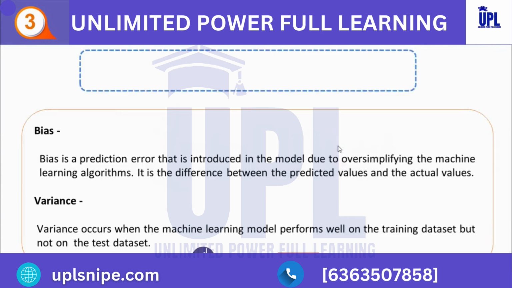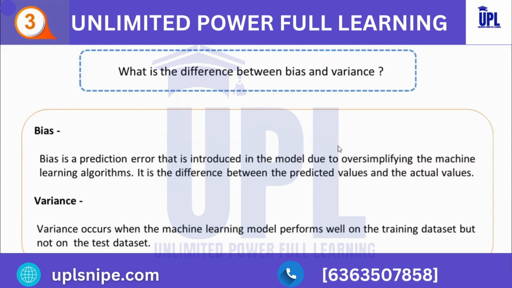Now, moving ahead, the next question we are having, what is the difference between bias and variance? Coming to the bias, bias is a prediction error that is introduced in the model due to oversimplifying the machine learning algorithm. It is the difference between the predicted values and the actual values.